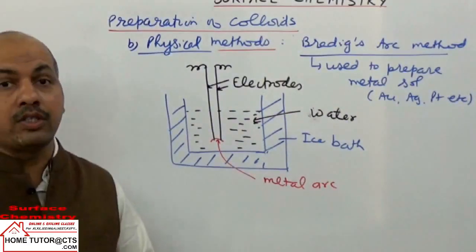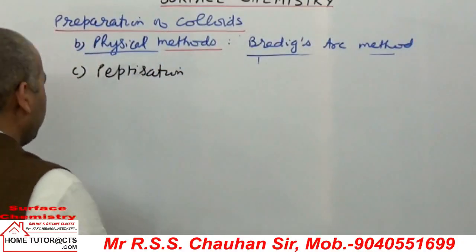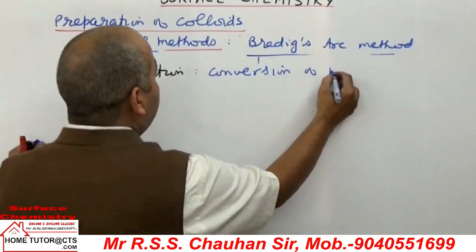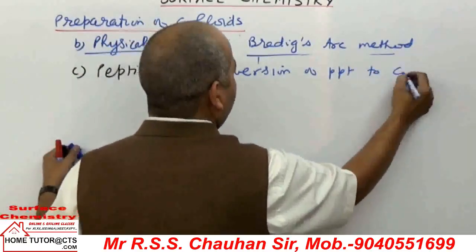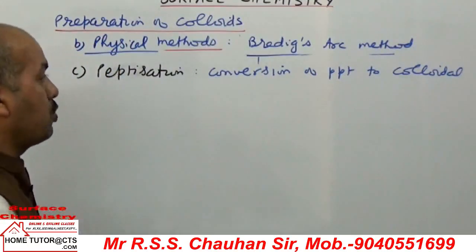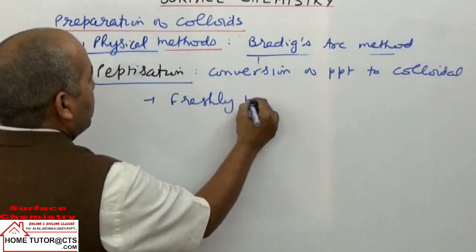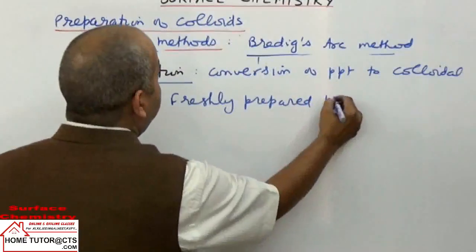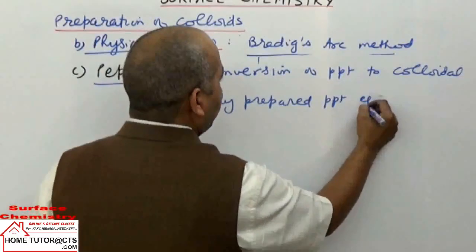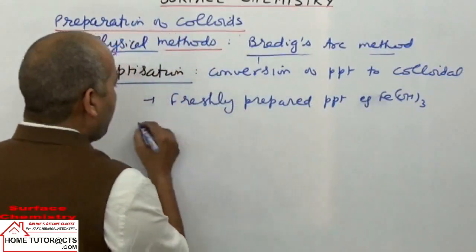Okay. Next can be taken the method of peptization. What is the peptization method? It is conversion of precipitate to colloidal sol. A freshly prepared PPT is taken, commonly a hydroxide. Let's say for example we can take PPT of ferric hydroxide, and then we add some electrolyte